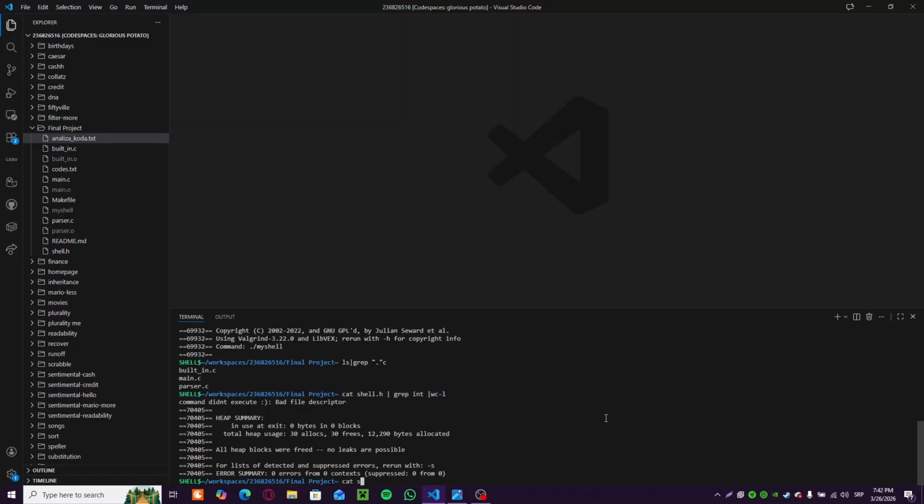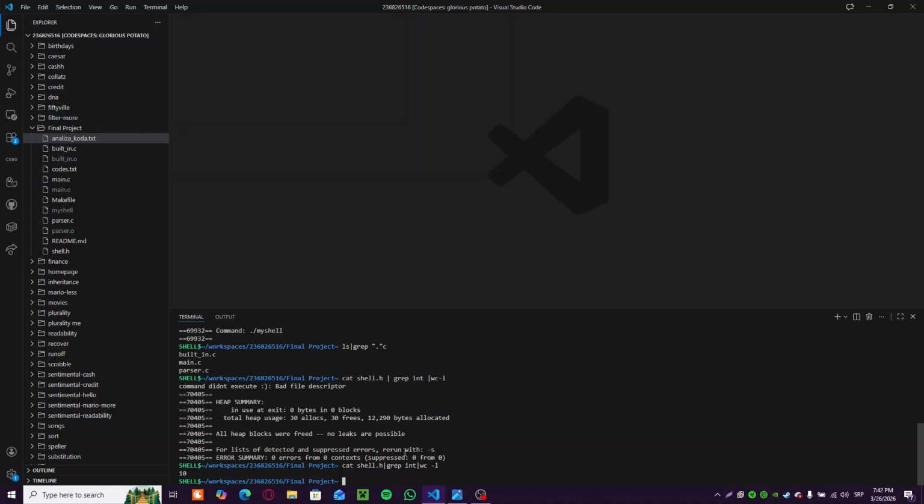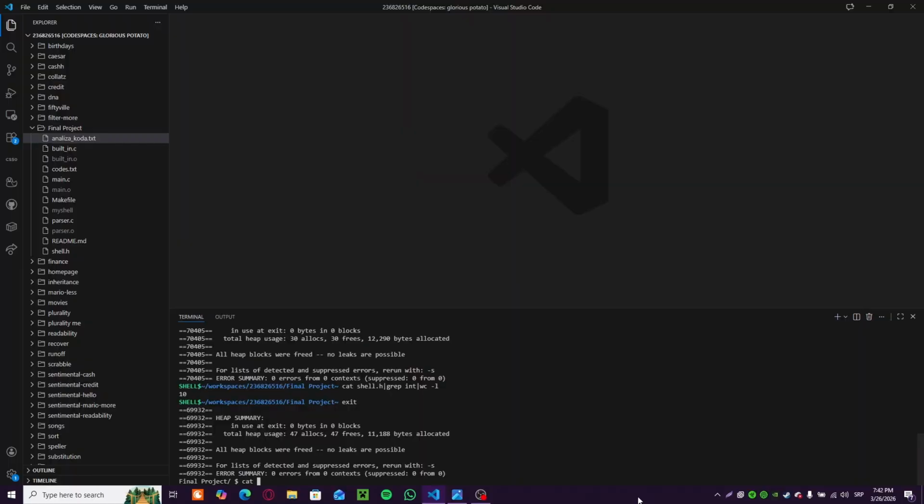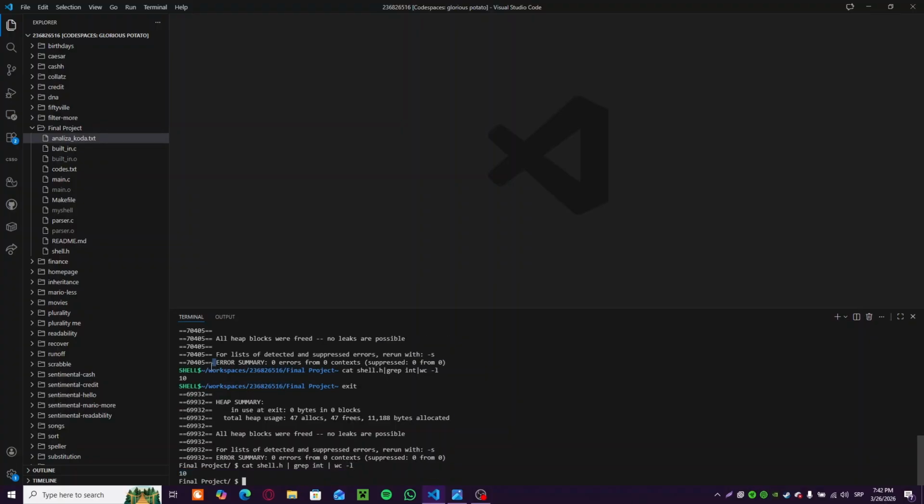But if I do the same thing now and let's write everything, let's try it like this. So basically it will differentiate pipes from the text itself. Let's try this thing outside in the regular bash and see that the output is basically the same then.